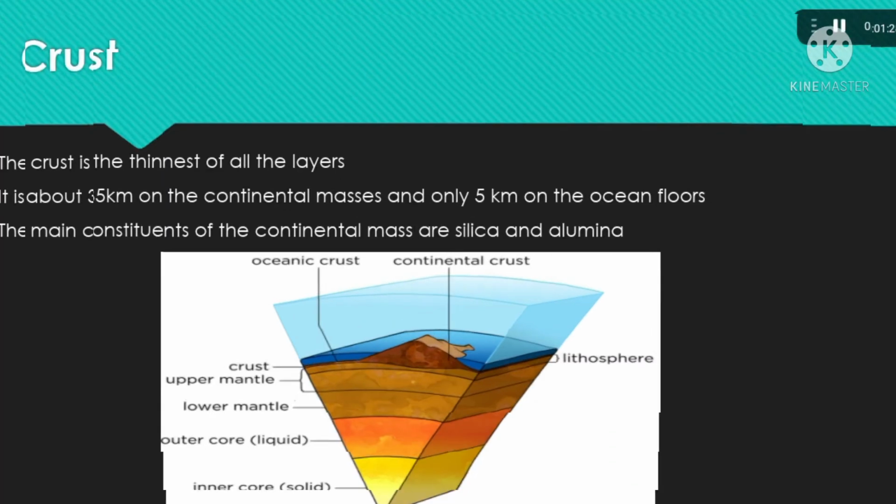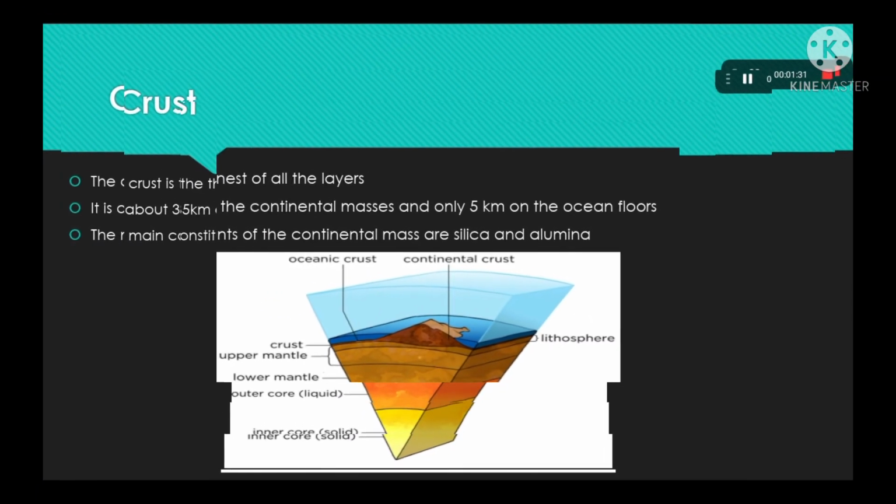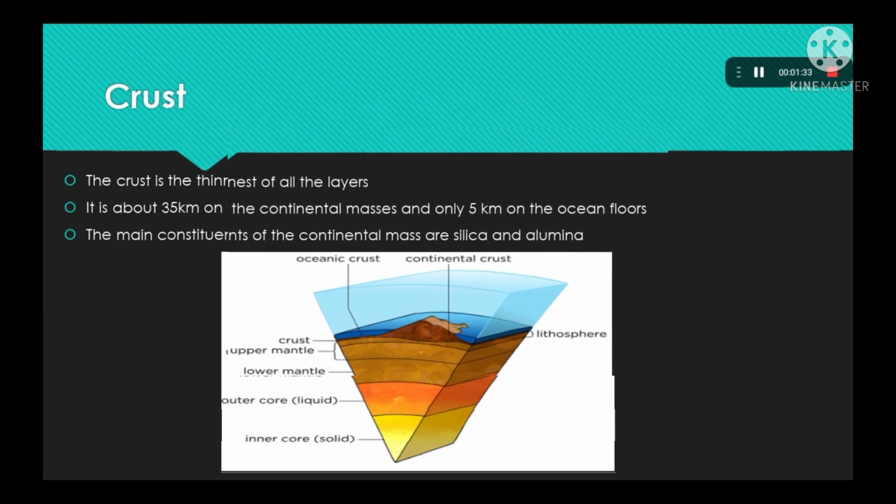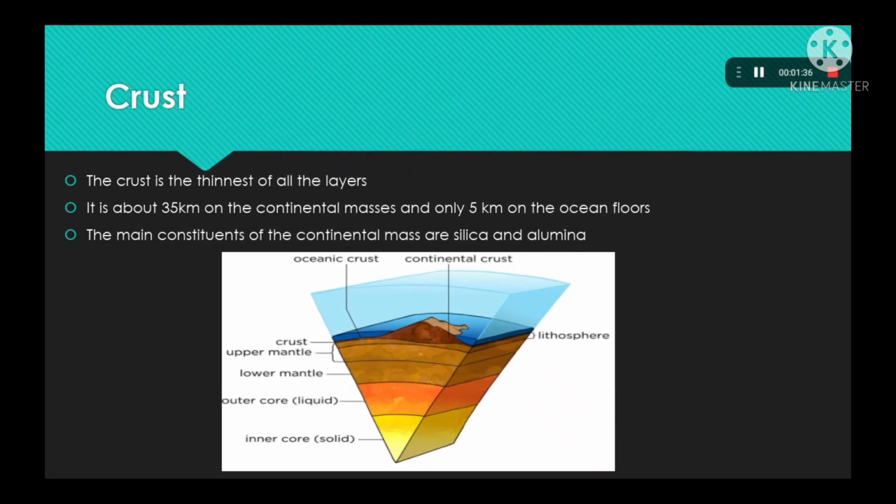So first we will be learning about crust. Crust is the thinnest layer of all the layers of the earth's surface. It is about 35 kilometers on the continental mass, means the land, and only 5 kilometers on the ocean floors, on the ocean.